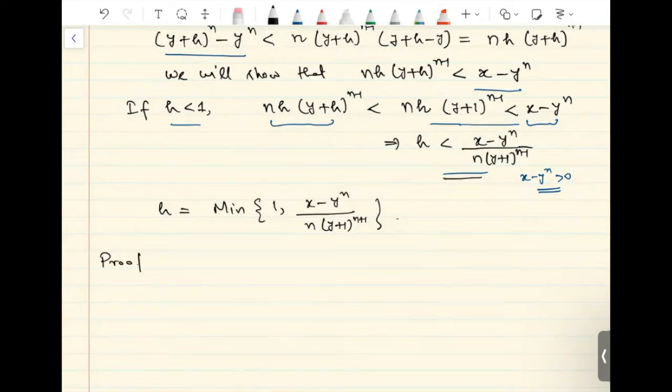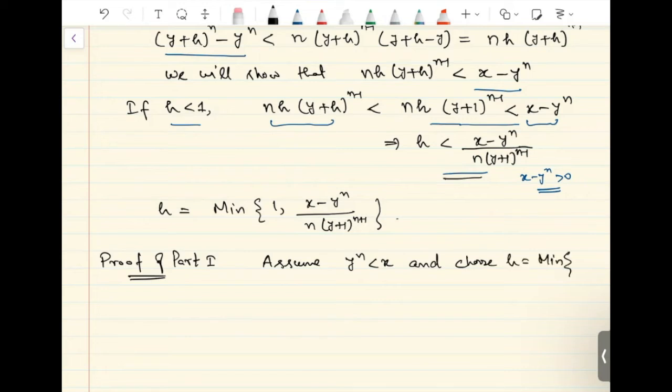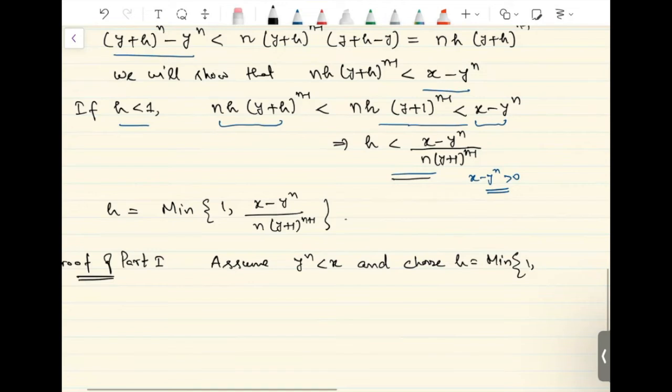So this is the proof of part 1. I had divided into two parts, y raised to n less than x and bigger than x. So this is the formal proof of part 1. Here we assume that y raised to n is less than x, and we are choosing h to be the minimum of 1 comma (x minus y raised to n) divided by n times (y plus 1) raised to n minus 1.